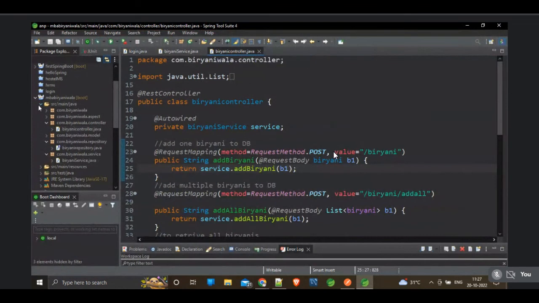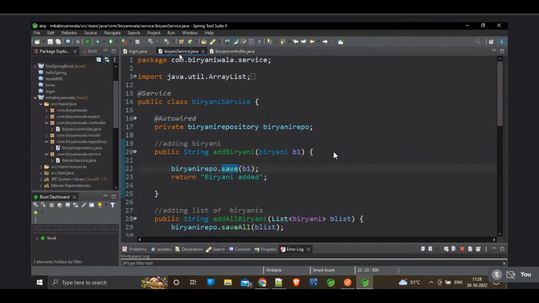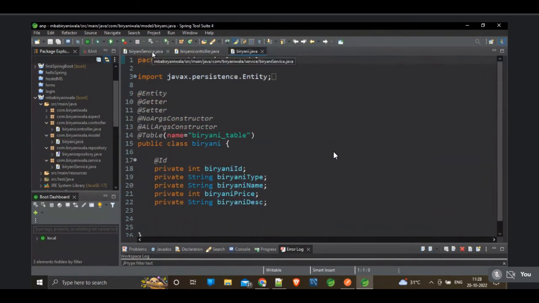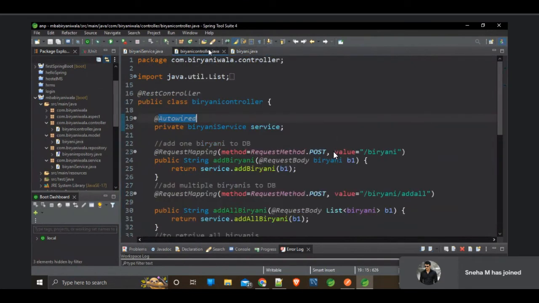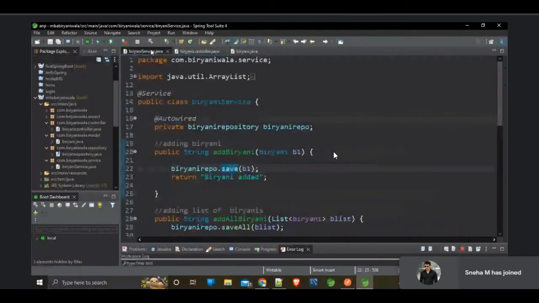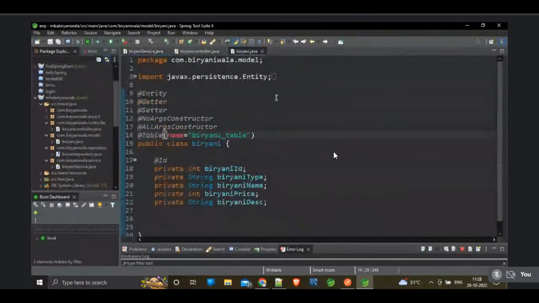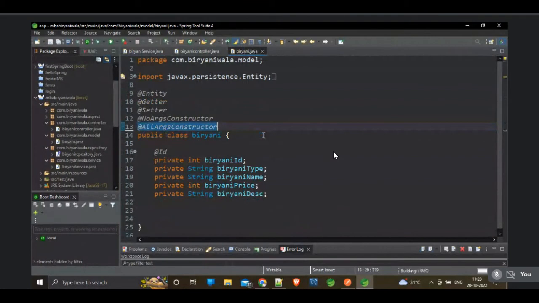So this is our project actually. Biryani controller, this is the controller, and this is the service layer, and we have the model also. This is the model, and I don't want to mention any table name. So guys, this is the model class. This is the controller that we are working with.